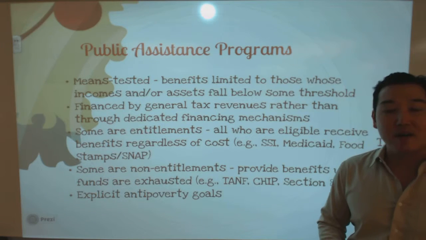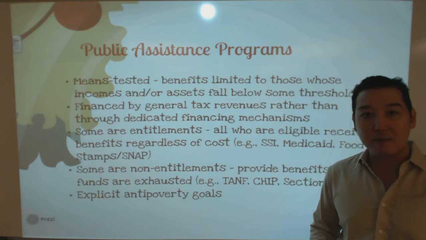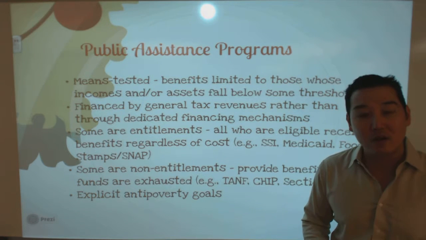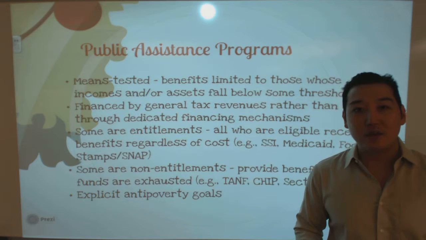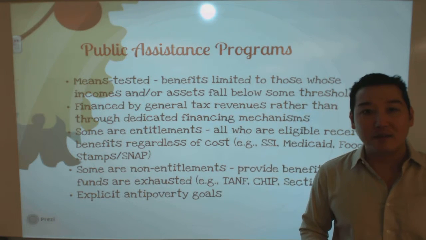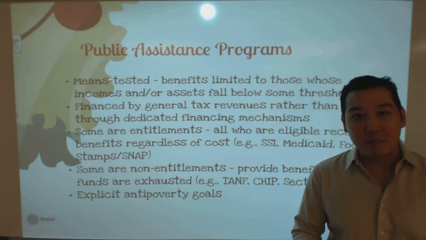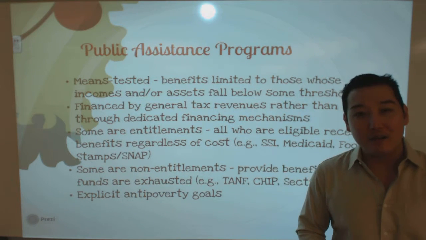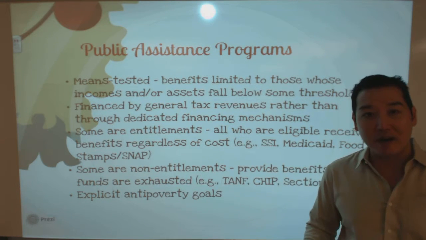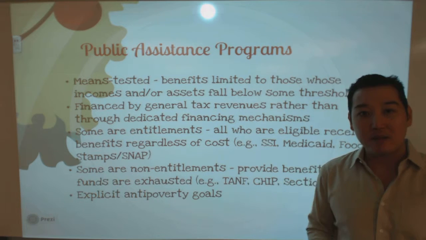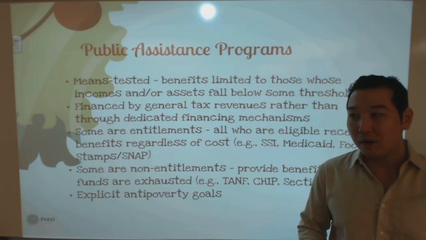And then on the other end of this continuum or dichotomy, we have public assistance programs that have different characteristics. Public assistance programs are typically means tested. If you've heard the term means tested, it means that the government will check your means or your financial well-being to see if you qualify. So you often have to have low income and/or assets. Some programs require an asset test, others don't. But you have to be essentially poor to receive benefits under a public assistance program.